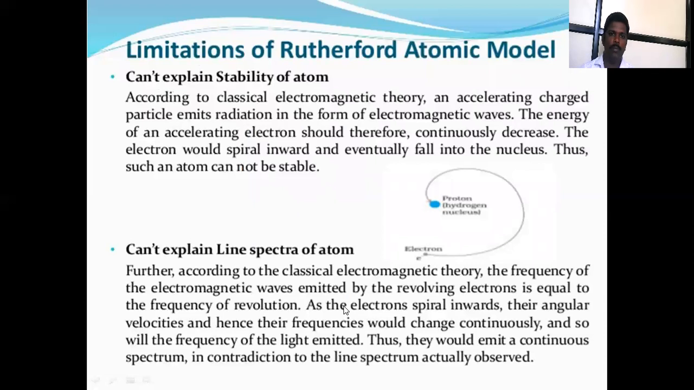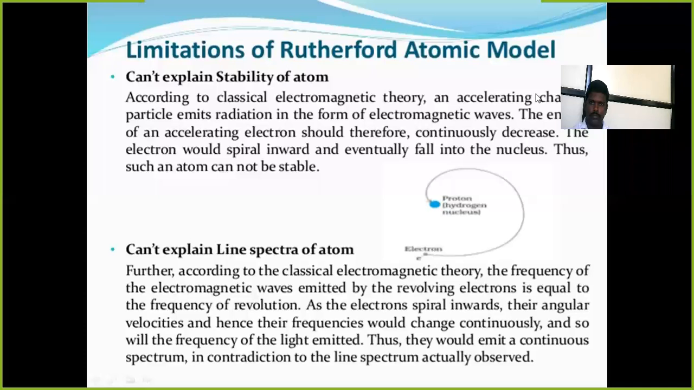Then the limitations of the Rutherford atomic model: it cannot explain the stability of the atom. त्यांनी हे सांगितलं नव्हतं की ऍटम जो आहे तो स्टेबल आहे. आणि it cannot explain the line spectrum of the atom. तर फर्स्ट एक लिमिटेशन काय आहे, अकॉर्डिंग टू क्लासिकल इलेक्ट्रोमॅग्नेटिक थेरी, an accelerating charge.